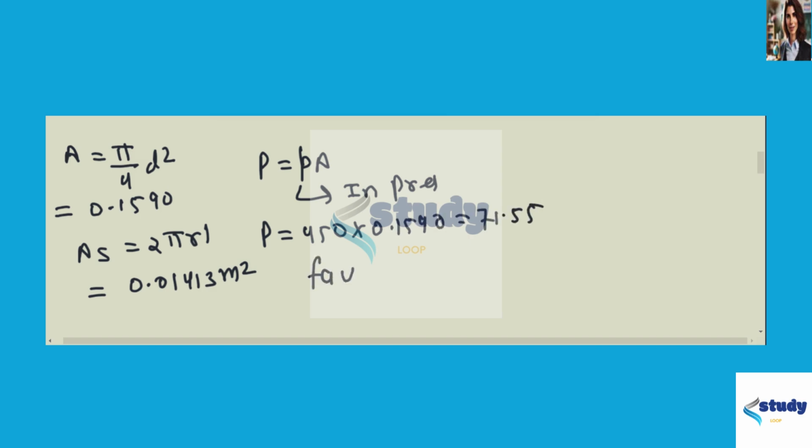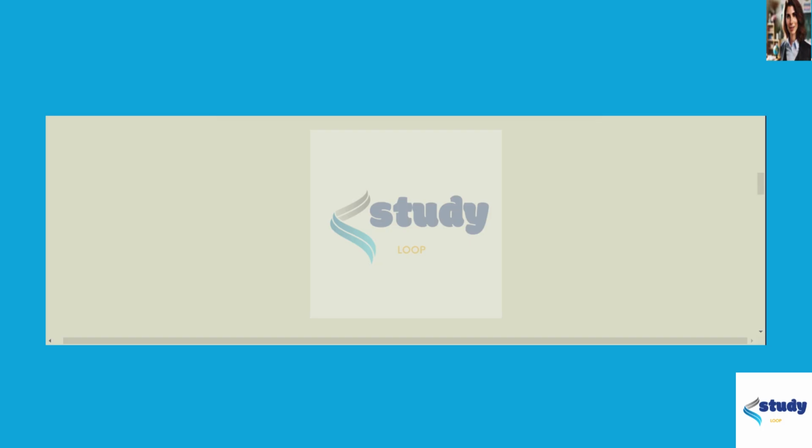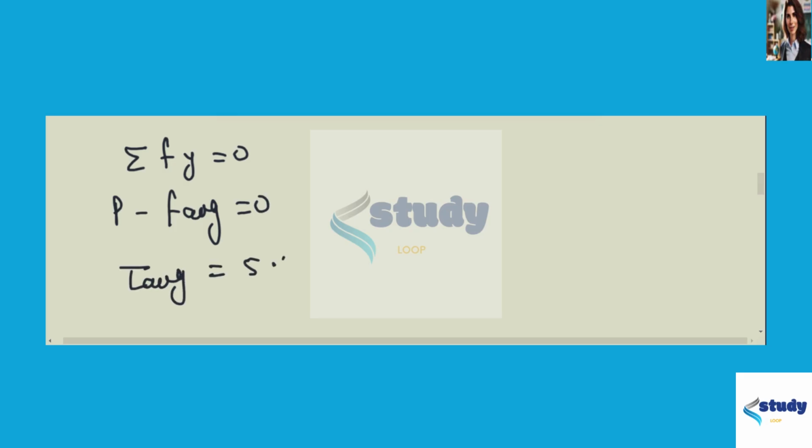Calculate F average. F average equals τ average into A_s. So on solving this, we get A_s as what? This is τ average into 0.01413. Now we know summation of Fy equals 0. So P minus F average equals 0. Solving this, we get τ average equals 5.063 MPa.